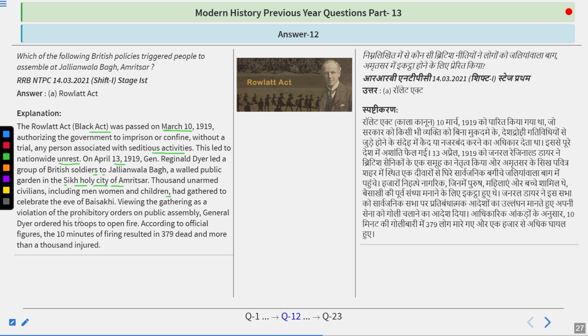Viewing the gathering as a violation of the prohibitory orders on public assembly, General Dyer ordered his troops to open fire. According to officials' figures, the 10 minutes of firing resulted in 379 dead and more than 1,000 injured. Later on, Sardar Udham Singh took revenge, and he went to London and killed O'Dwyer, who was the governor of Punjab at that time and who ordered Reginald Dyer to take action against these people. So the Rowlatt Act was the particular reason after which the Jallianwala Bagh massacre happened.